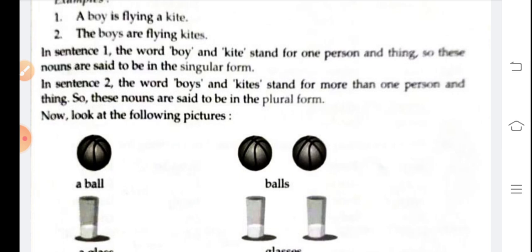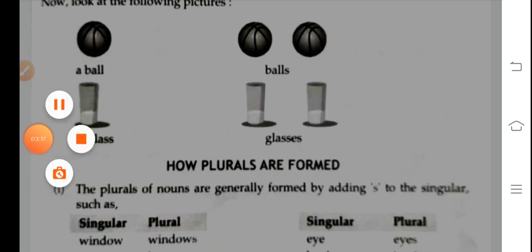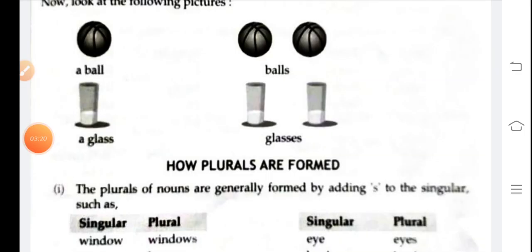Now look at the following pictures. We have also examples. A ball, balls. It means if there is one ball, we will write a ball, and if there is more than one ball, we will write balls. Okay, a glass, glasses. Same example here.